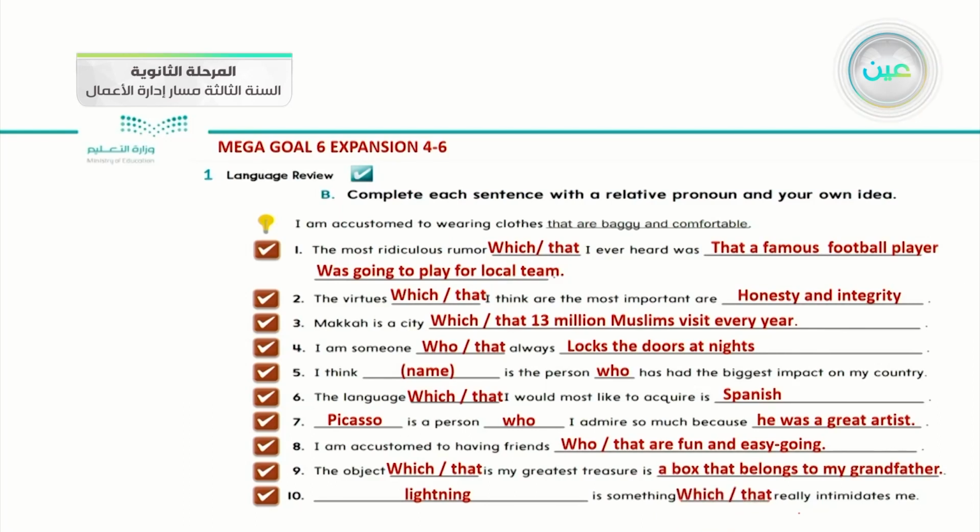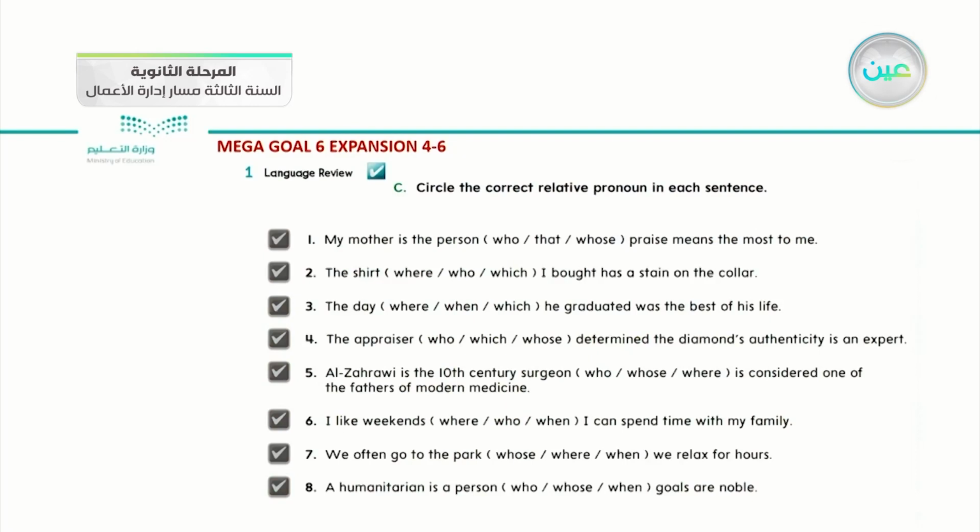Okay? By the end of this question, we applied the relative pronouns suitable with things and suitable with people. Can you have more time to apply with another question? Let's transfer to the next slide. I think this is an easy question. You just choose the suitable pronoun. Okay, circle the correct relative pronoun in each sentence.